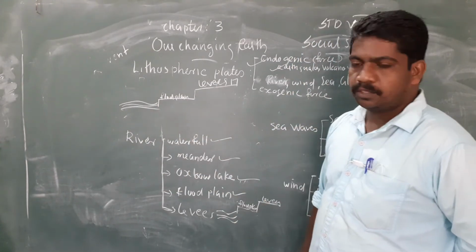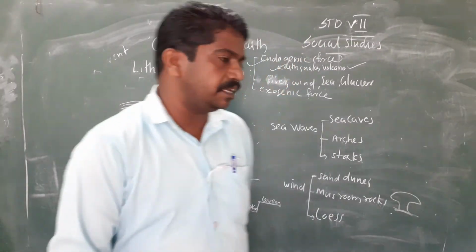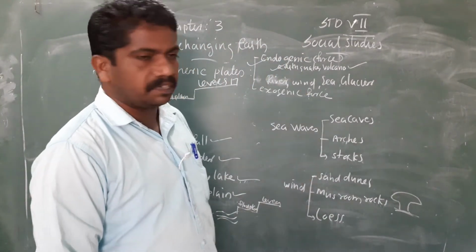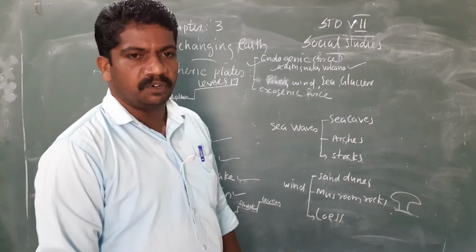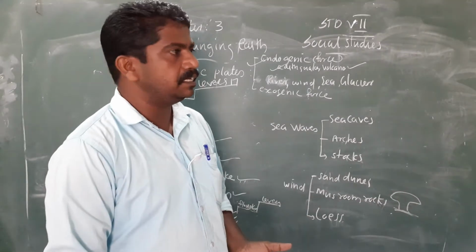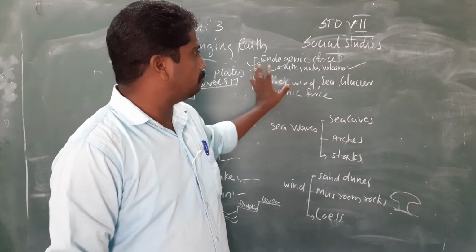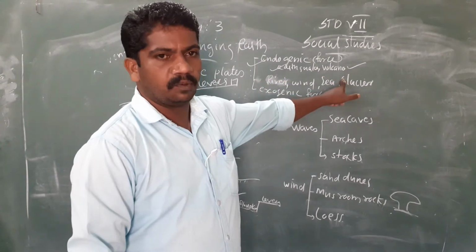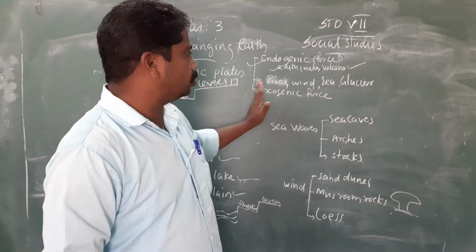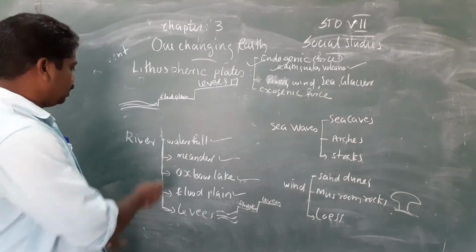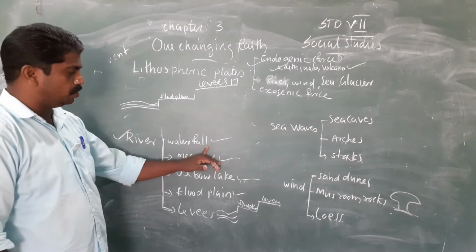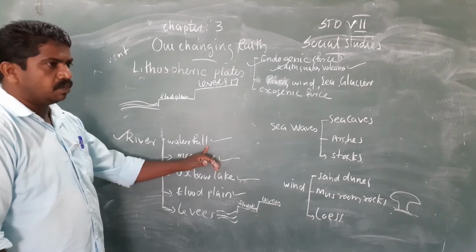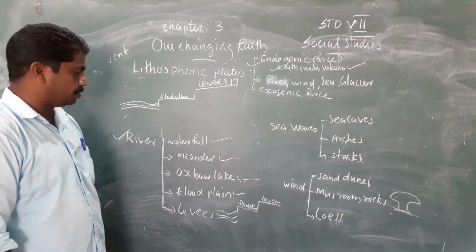Okay, so we are studying there are two forces that make changes. First one is endogenic force and another one is exogenic force. If the force is within, it is called endogenic. Example, earthquake and volcano. Then another one is exogenic force, and first one is river. River can make changes. First river will make waterfall. You know what is waterfall? Sudden falling of the water from the hard surface is called waterfall.